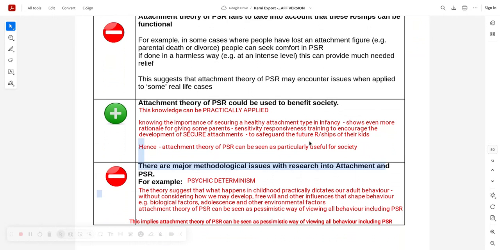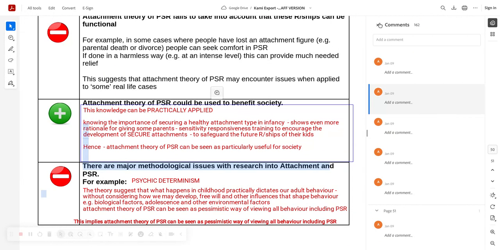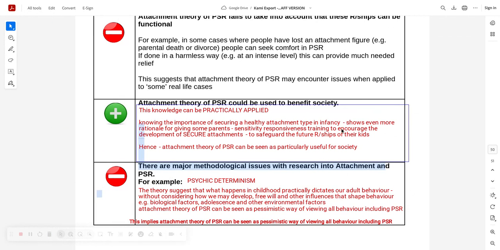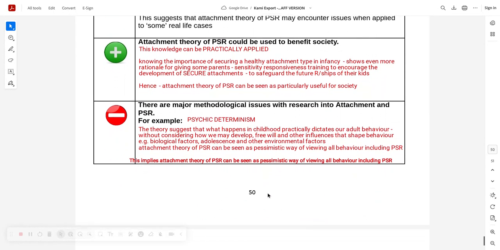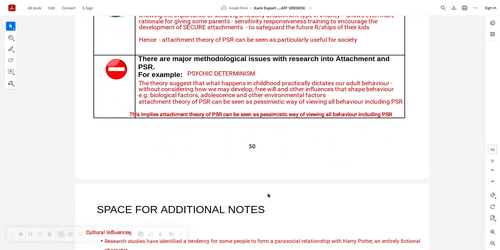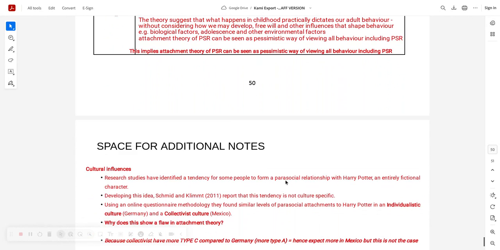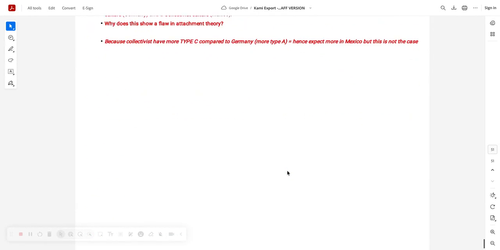It can be practically applied, it emphasises the importance of caregiving in infancy, doesn't it, and making sure you safeguard the future relationships of your children. It'd be a stretch to get this point, but if you phrase it like I've done here, you'd win it. And then, last point, I'm not going to start whinging about research. Let's talk about the psychic deterministic nature of this theory. Surely we've got room for free will and experience that we learn in life through relationships. There's so much more to relationships than those 3 or 4 years that we spend in attachments. And that is about it, okay?